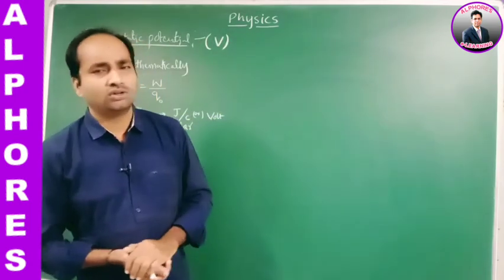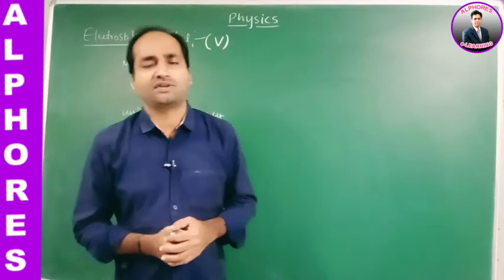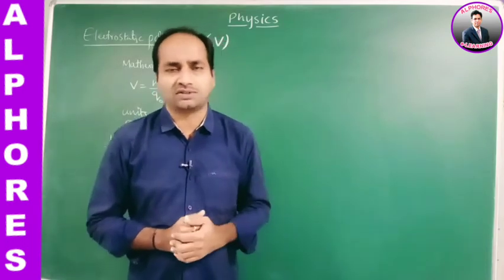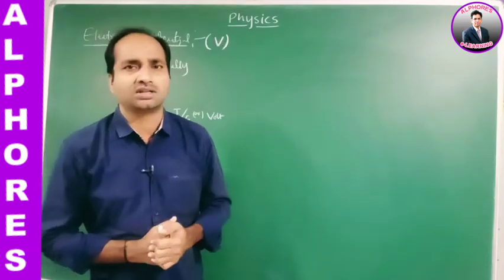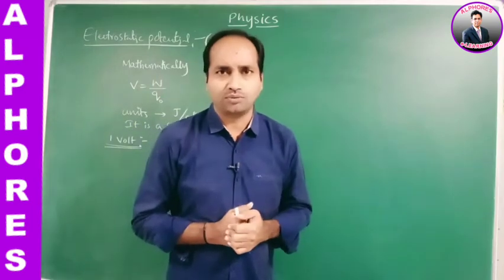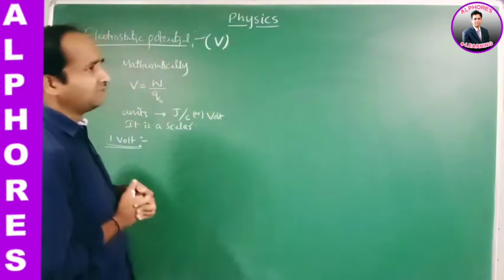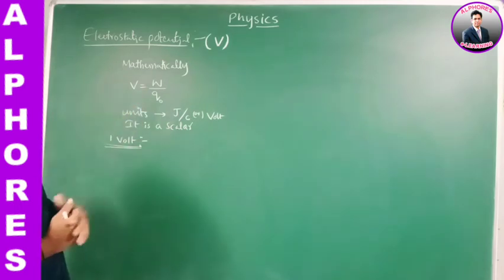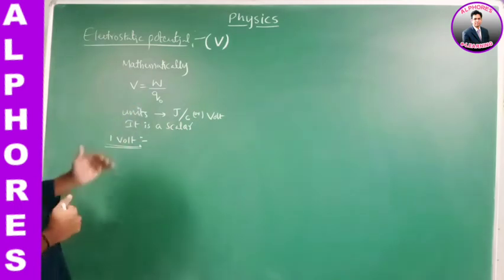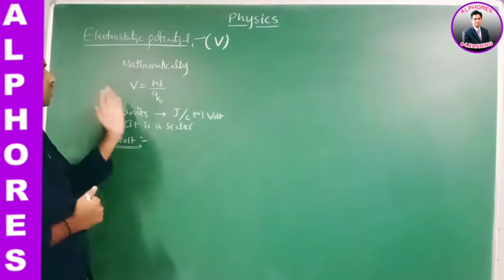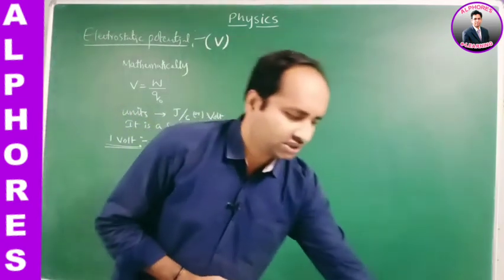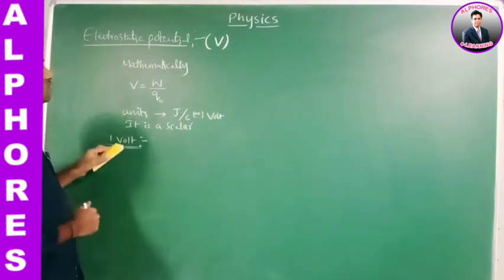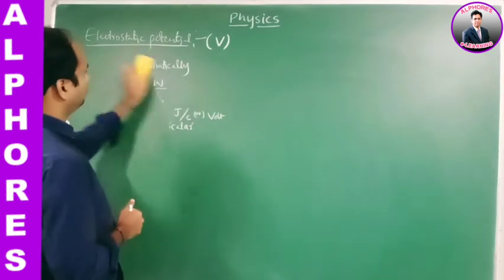Now here also we should find the expression for potential due to a point charge, potential due to a system of charges, and potential due to a dipole. First of all, the next topic is potential due to a point charge.